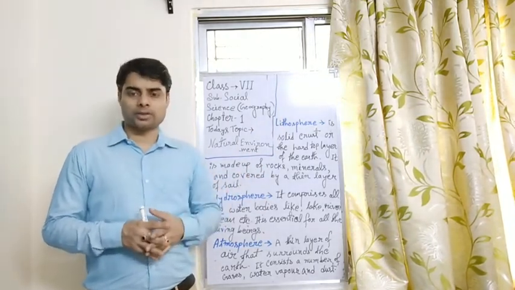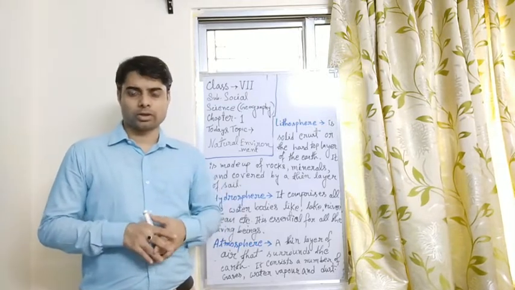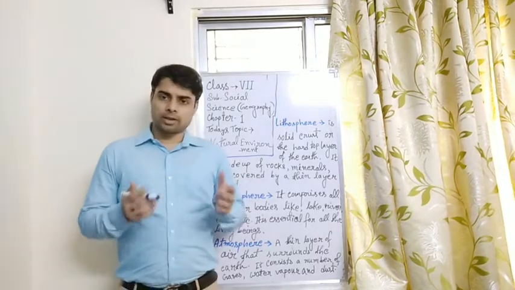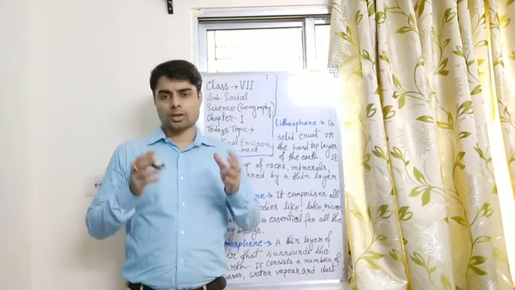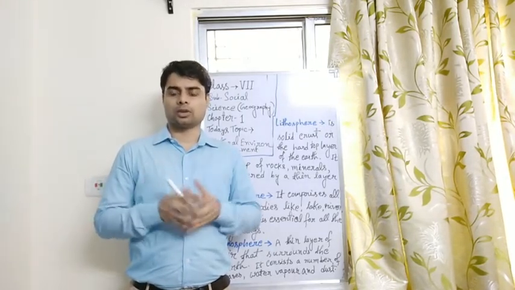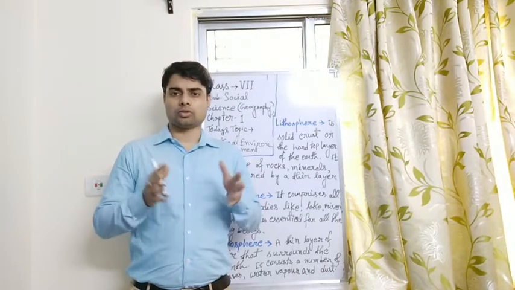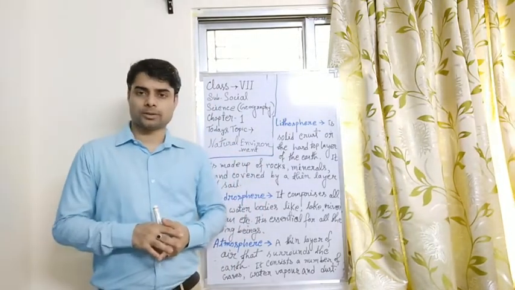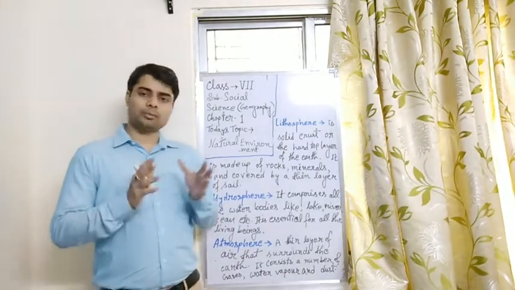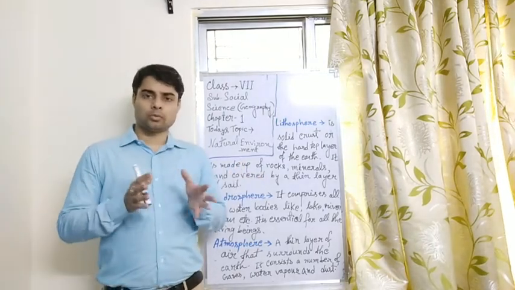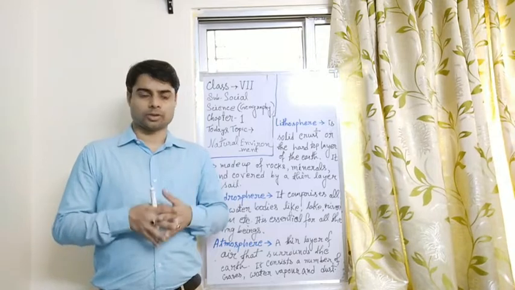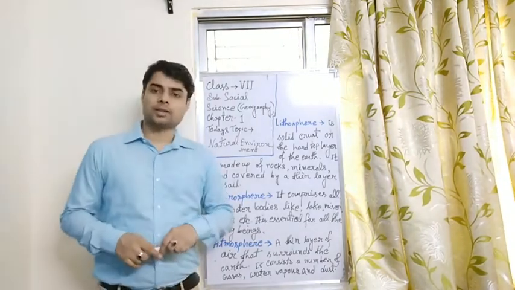And lithosphere is divided into some parts. You will read about them in future chapters. So all the mountains, rivers, deserts, hills, plateaus and plains are situated over the lithosphere, the solid portion of the earth. And in some portions there are some peak points from where the volcanoes erupted. Now next one, this is hydrosphere.